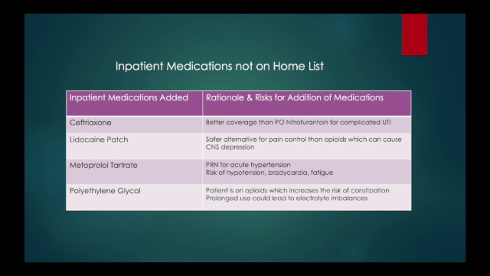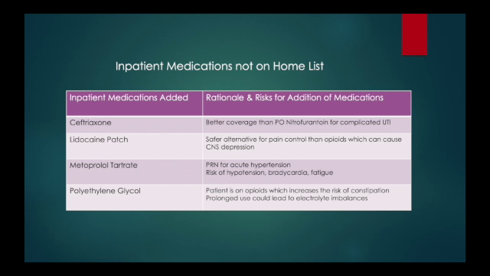And next we have metoprolol. This patient was quite hypertensive in the ICU, so they needed something to help bring her blood pressure down. And the risk with this drug is hypotension, bradycardia, and fatigue, although the benefits certainly outweigh the risk when we're trying to control her hypertension.